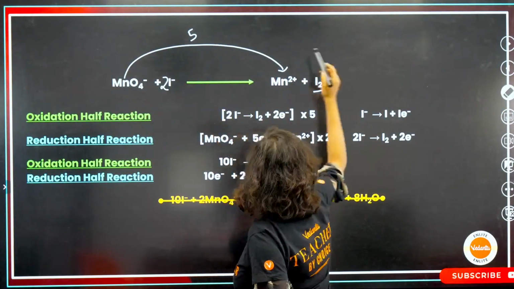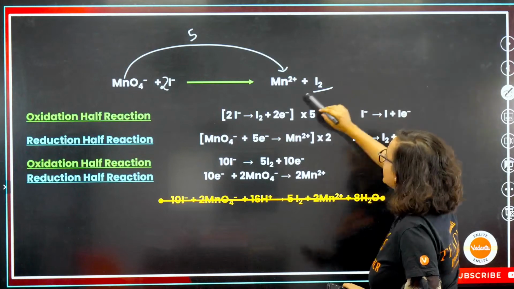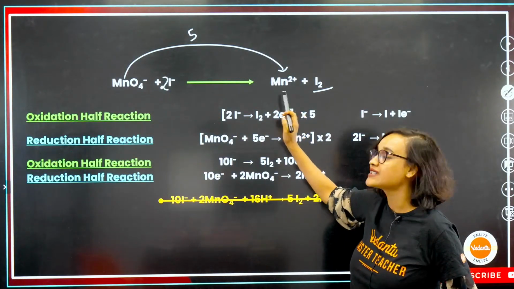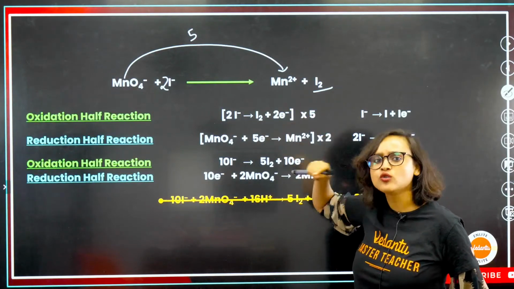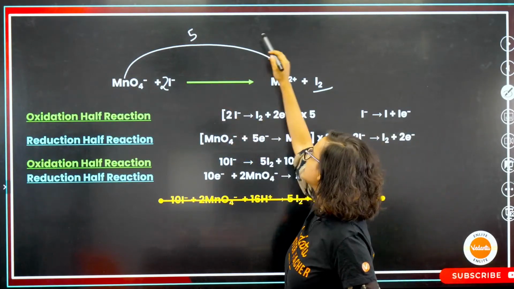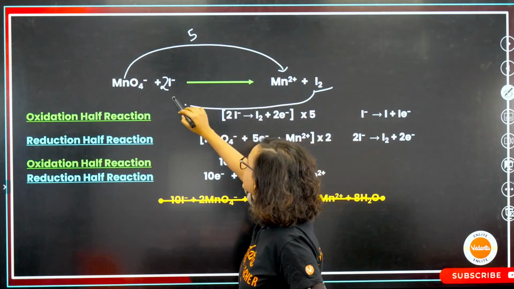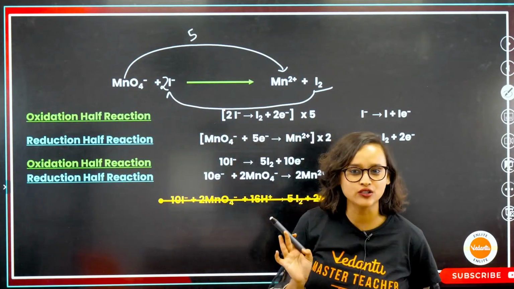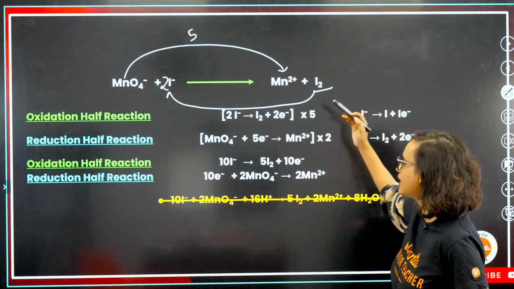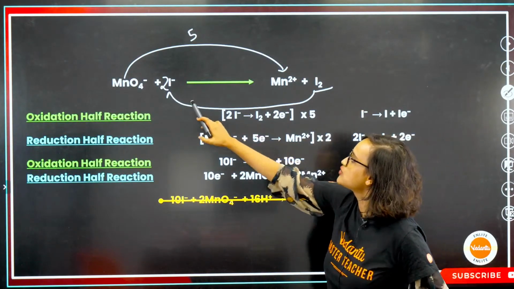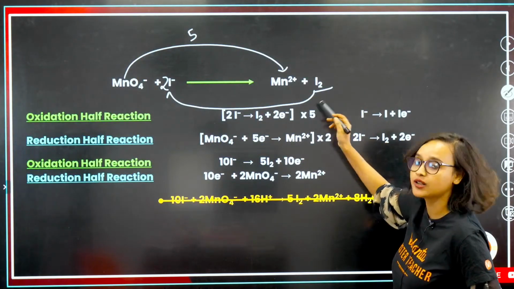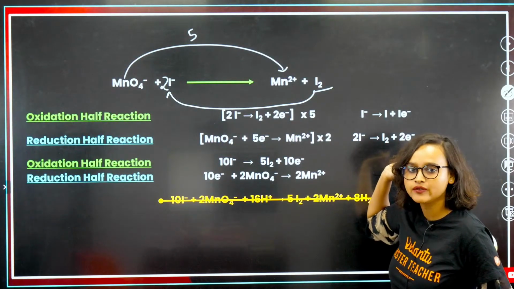This one was at +7 oxidation state and it is going to +2 oxidation state. Before doing the H2O thing, we can do this. Here you see that 2 electrons happened. So can we just multiply it with 5 and 2? We can do that. This 2I minus gives you I2 plus 2 electrons, you multiply it with 5.